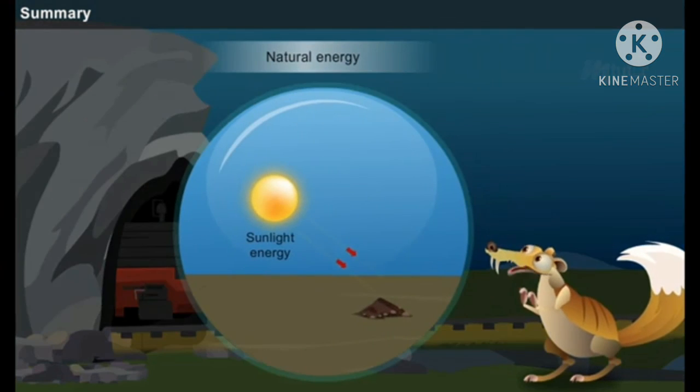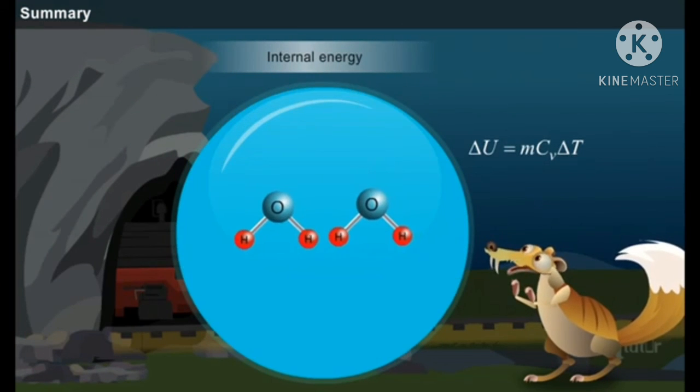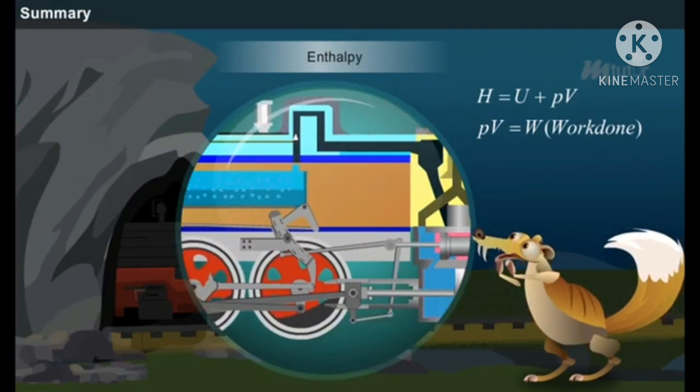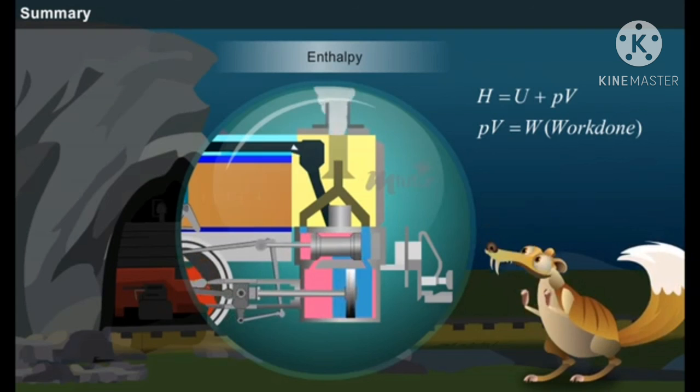First law states that the energy can neither be created nor destroyed and can be converted from one form to another. Internal energy is the microscopic level energy, which is the sum of all kinetic and potential energies, and it is denoted as delta U. Enthalpy is the total heat content of a system, that is, the total internal energy and work done. It can be denoted as H, where the product P and V indicates the work done by the system.